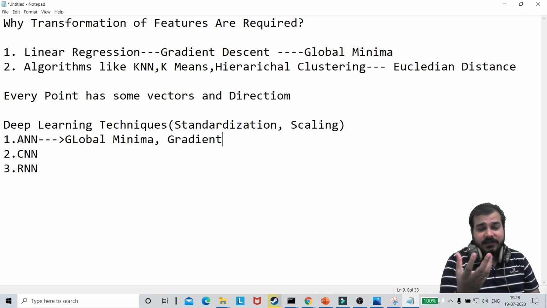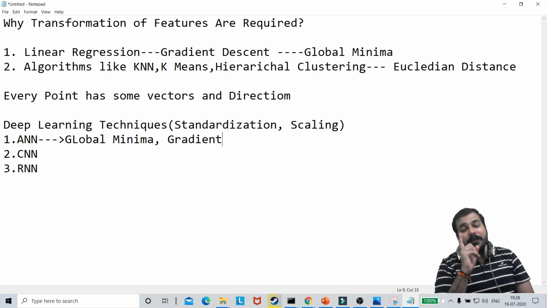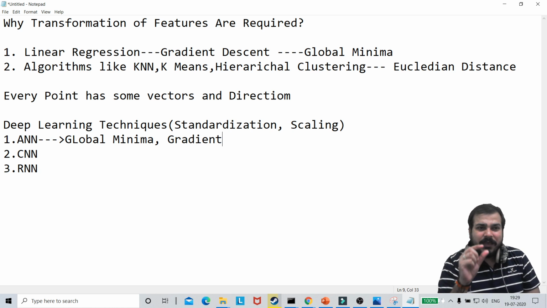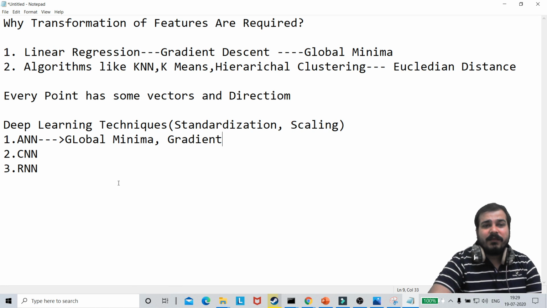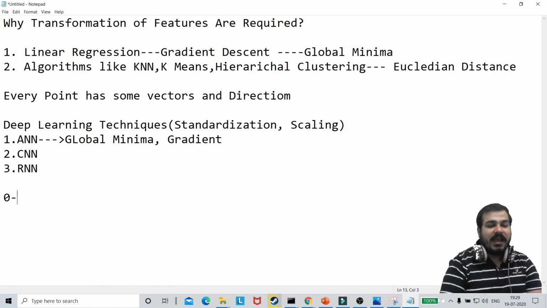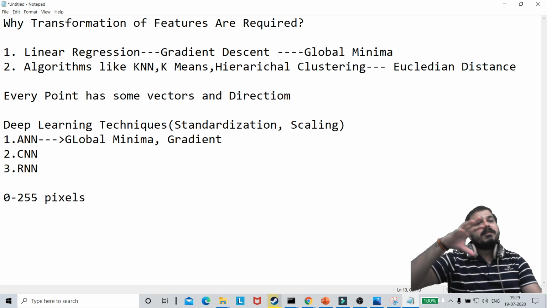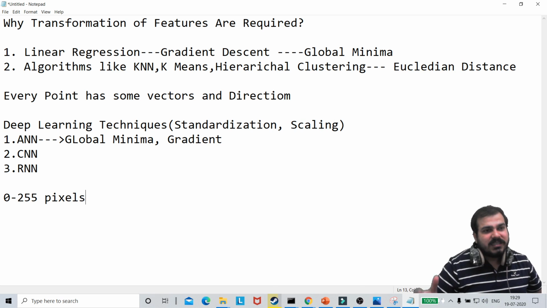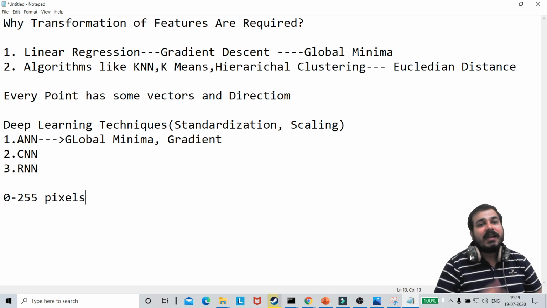If you have seen some of my examples, some of the live projects that I have done with image classification and ANN, there also I had done this particular transformation. In image classification, in CNN we specifically use a different kind of transformation. As we know, the images have pixel values between 0 to 255. So each and every pixel, we just divide it by 255. That basically means we transform the image pixels between 0 to 1. We scale it down between 0 to 1, and that is what we do in CNN.